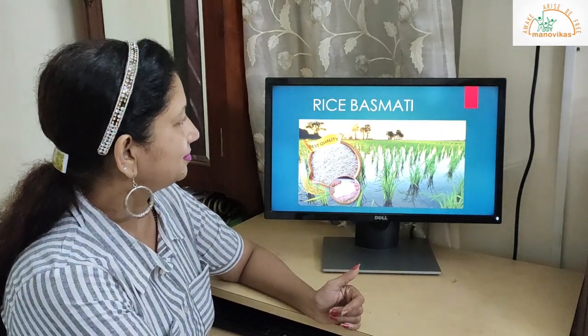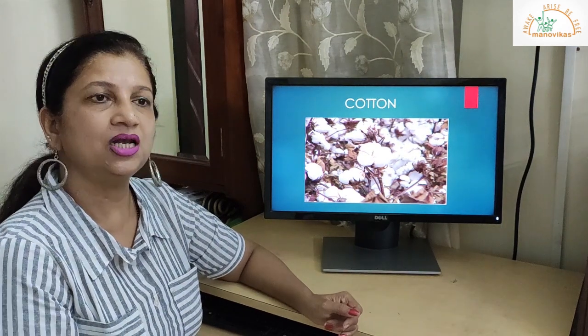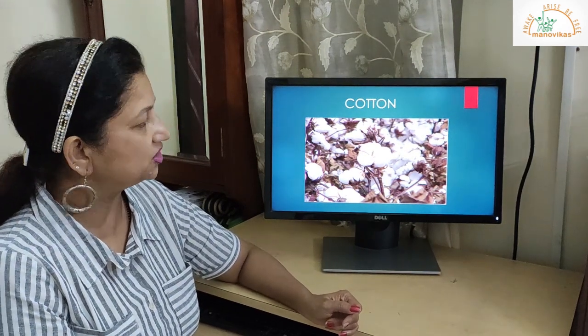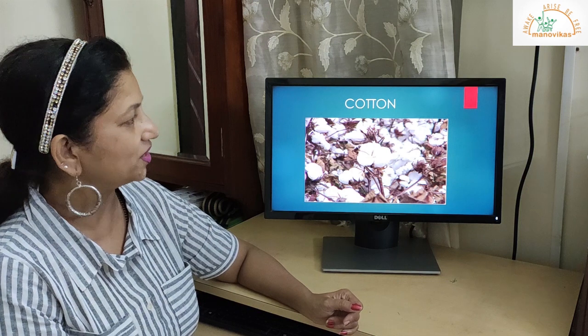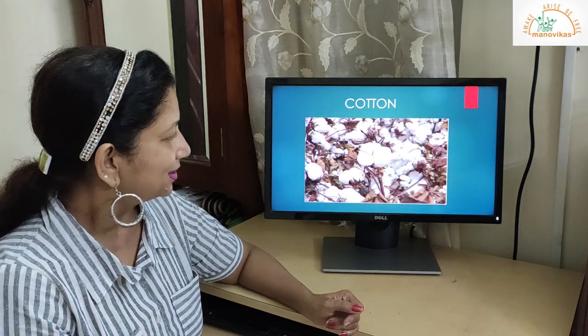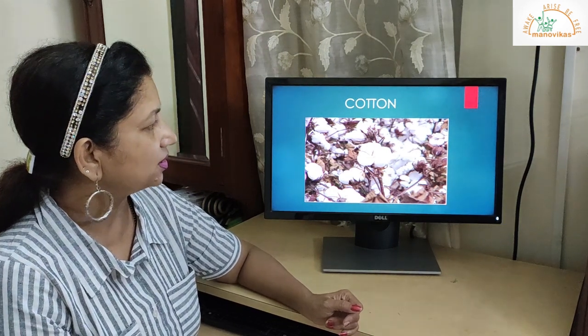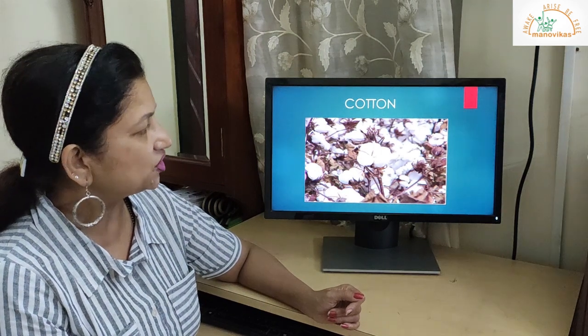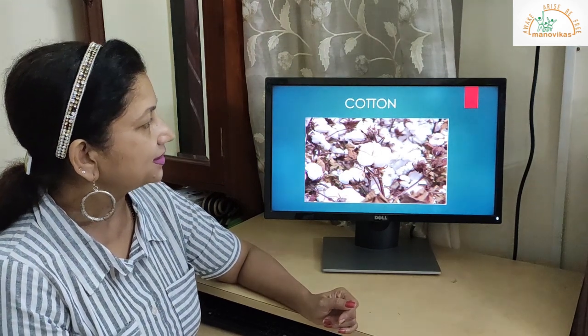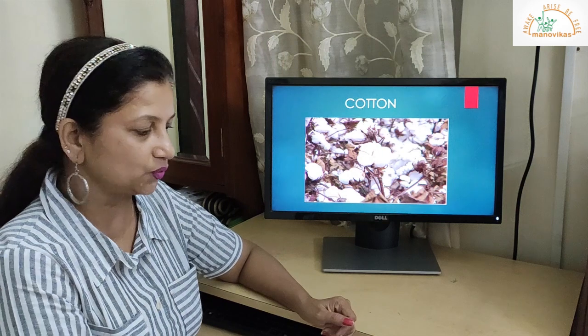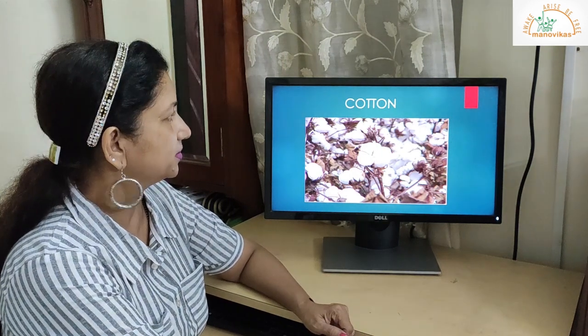Next, cotton. A lot of cotton is grown in Punjab. You can see the cotton, lovely cotton, children. The picture is very lovely and the cotton also looks good. So that is cotton.